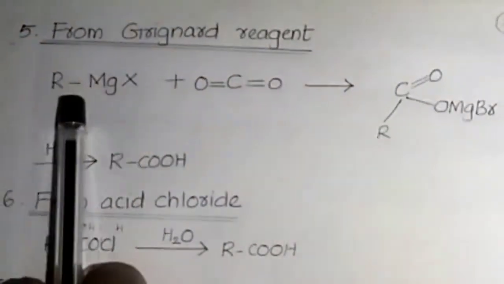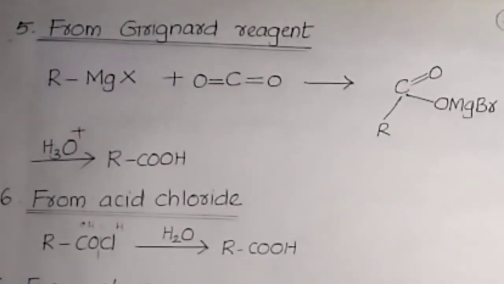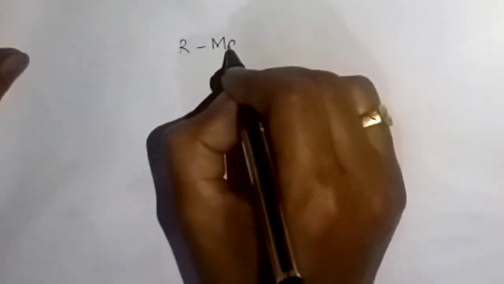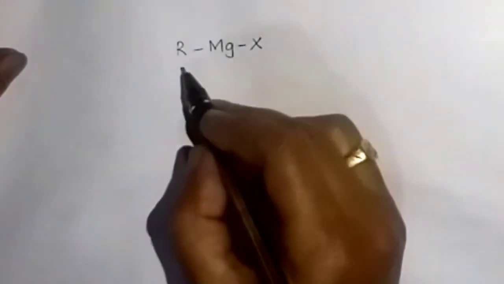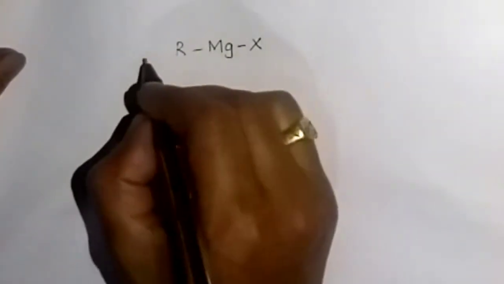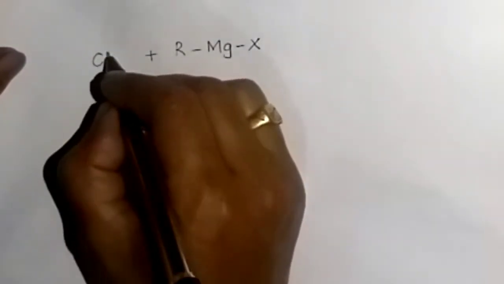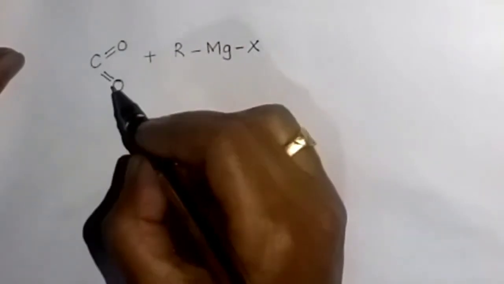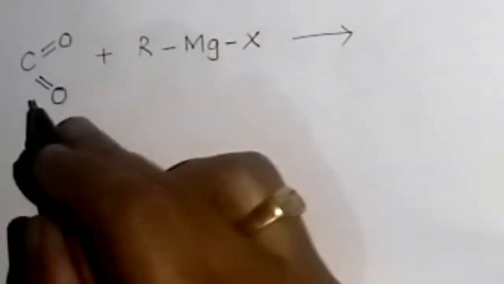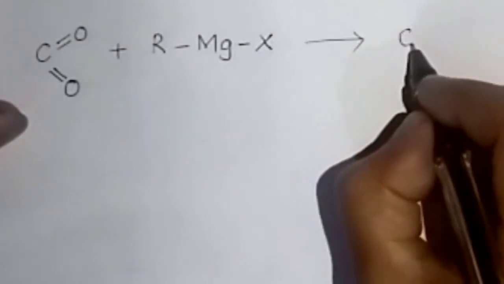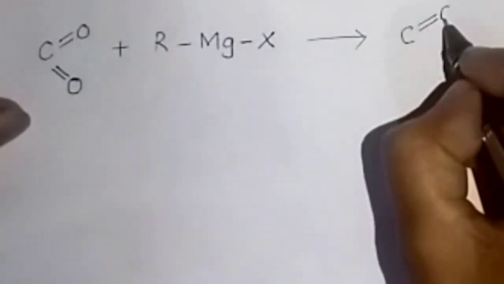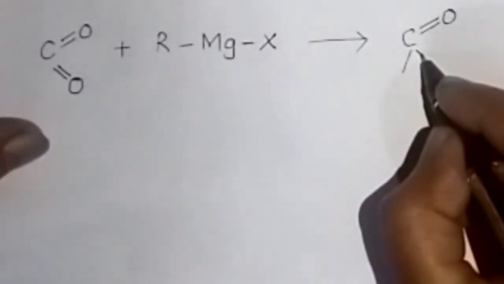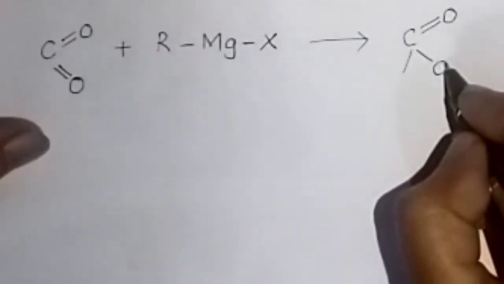Next method of preparation is from Grignard reagent. Grignard reagent is RMgX. Alkyl magnesium halides are known as Grignard reagent. On treating with carbon dioxide, write like this, O double bond C double bond O. Then this carbon dioxide is written like this for getting the product. One carbon with a double bond O, another double bond O is separated like this.